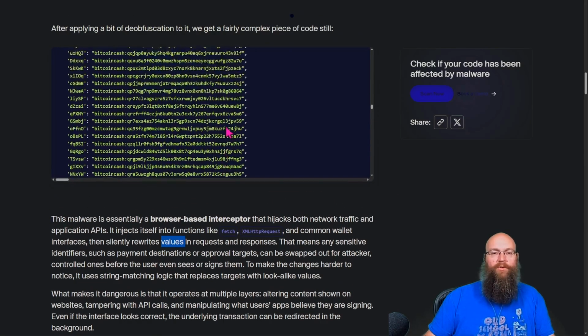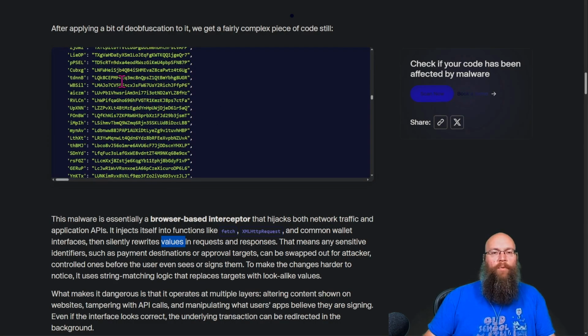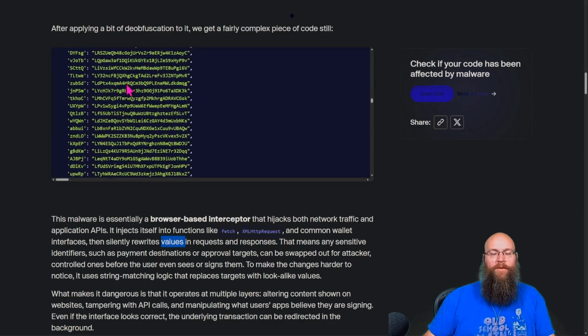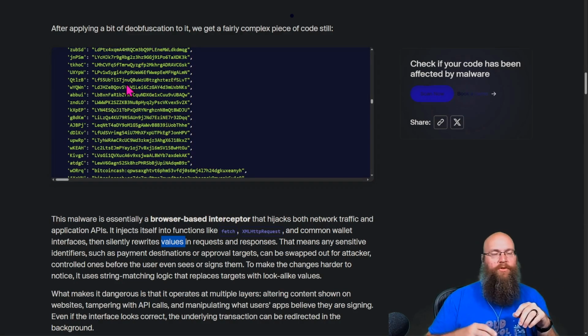So all these strings that were happening in here, what it's doing is, I'm not going to find it in the code here, but there was string matching logic that said, hey, go find a wallet address, because these are a bunch of pre-computed ones, that is as close as possible. I think it's using the Levenshtein distance to one of these strings.